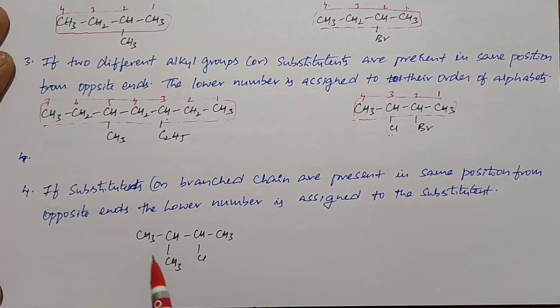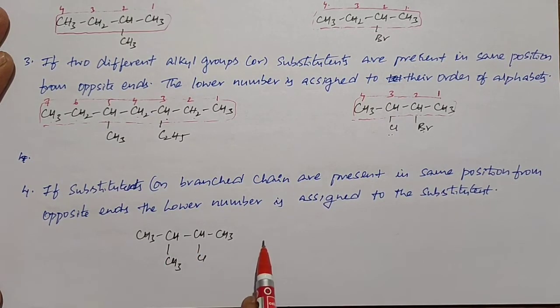If you see, from left to right, the position of methyl is 2 and the position of chlorine is 3, total 5. From right to left, the position of chlorine is 2 and the position of methyl is 3.